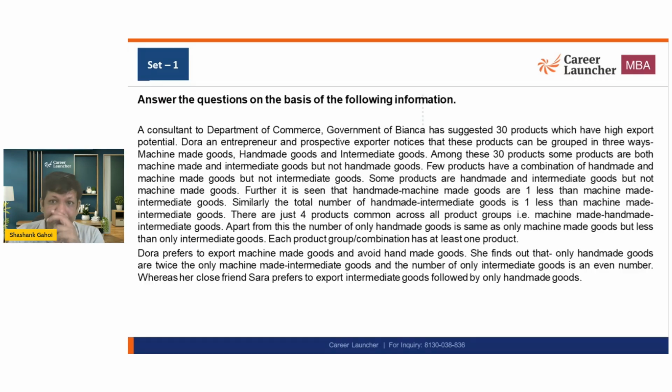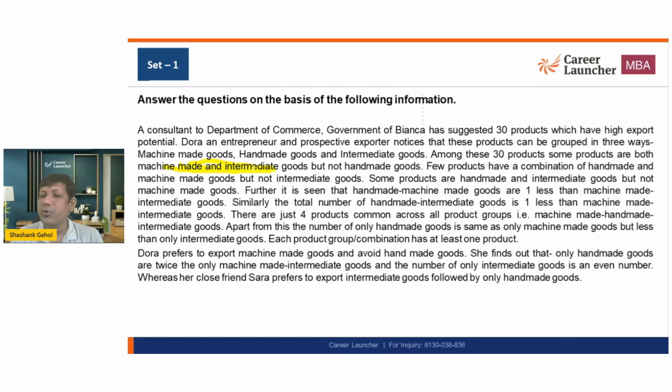Among these 30 products, some are both machine-made and handmade goods, and some are machine-made and intermediate goods, but not handmade goods. So there are going to be some intersections between machine-made and handmade, and machine-made and intermediate.